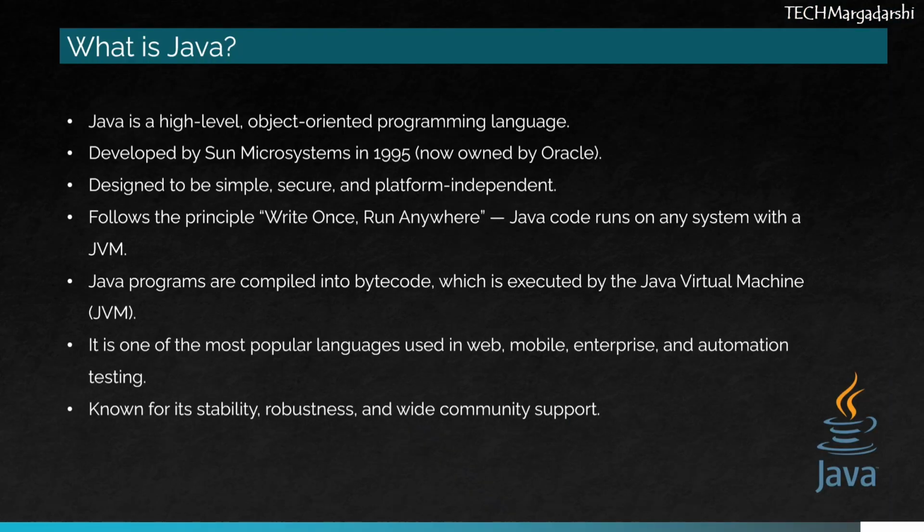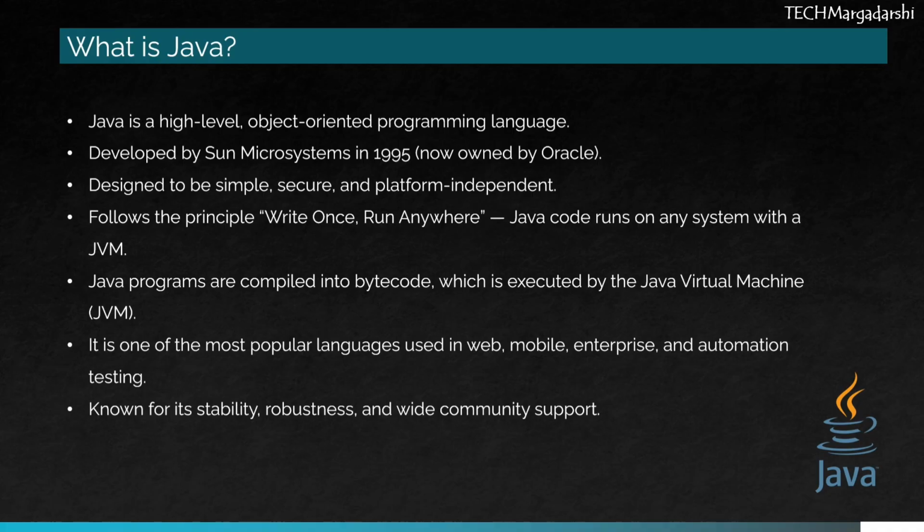What is Java? Java is a high level, object oriented programming language developed by Sun Microsystems in 1995, and today it's owned by Oracle. It was designed to be simple, secure, and platform independent. Java follows the famous principle write once, run anywhere, which means your code can run on any system that has a Java virtual machine or JVM.